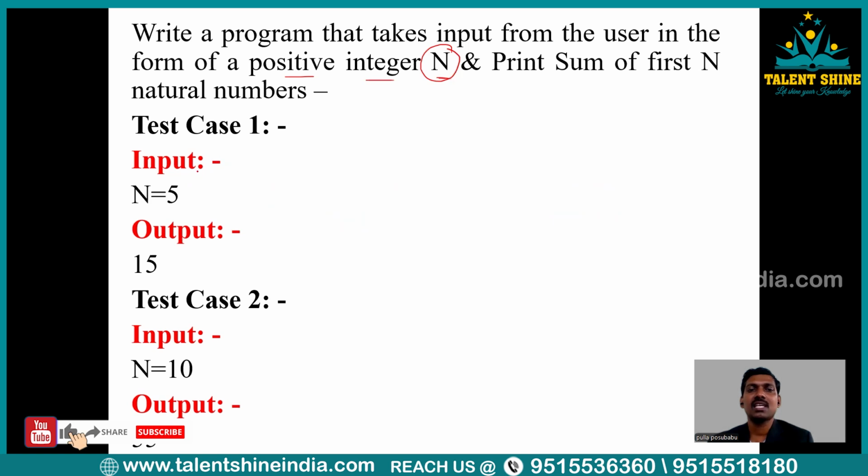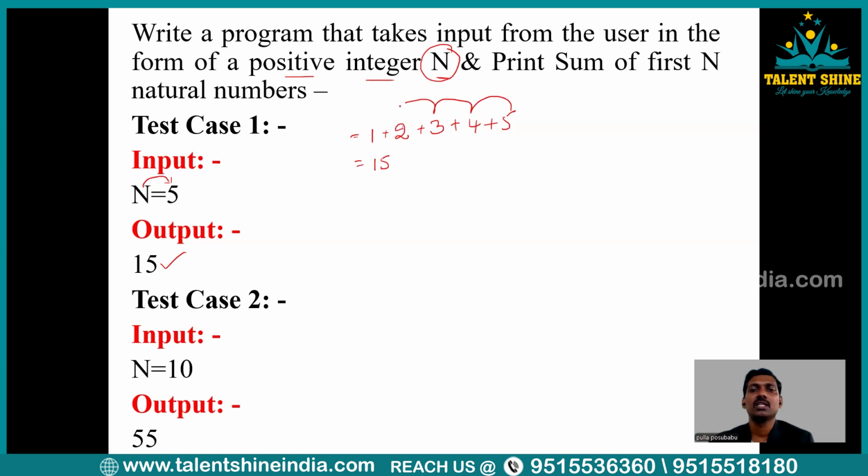Now let us see the sample input. Here, the n value given by the user is 5, which means we have to identify the sum of the first 5 natural numbers. What are the first 5 natural numbers? 1, 2, 3, 4, 5. You have to add these numbers, and in this way you get the output as 15. You could verify: 5 plus 4 is 9, 9 plus 3 is 12, 12 plus 2 is 14, plus 1 is 15. So the output is 15.